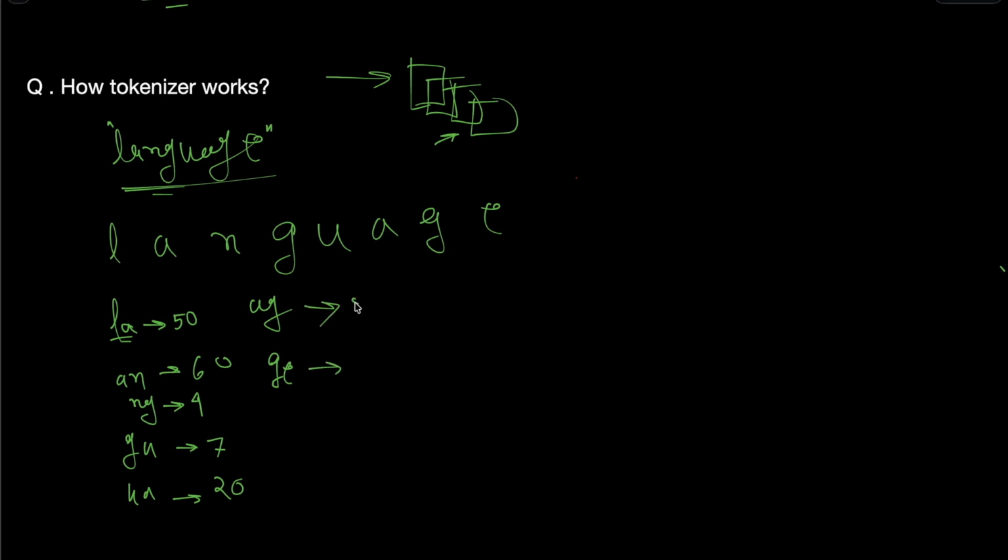Which one is the highest? 60. We take the one which has the highest frequency, so AN is combined. The word becomes AN, then G, U, A, G, E.